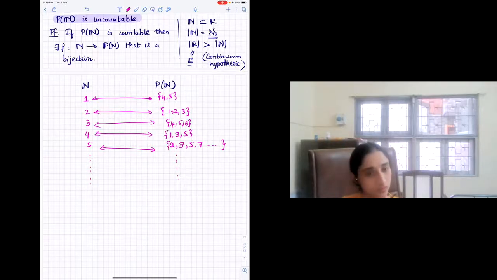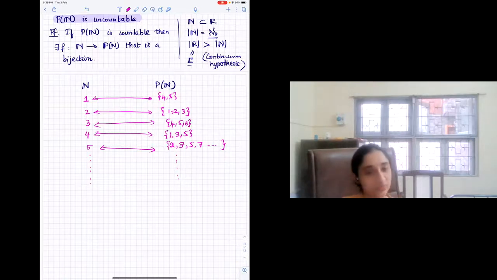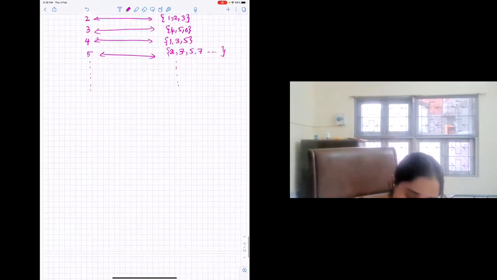Is this a feasible alternative way to prove it? Like constructing a bijection between the power set. Oh, sorry. Did I interrupt? No, go ahead. Yeah, like constructing a bijection between the power set of n and r, or at least actually like 0, 1. So you want to construct... Yes, ma'am.